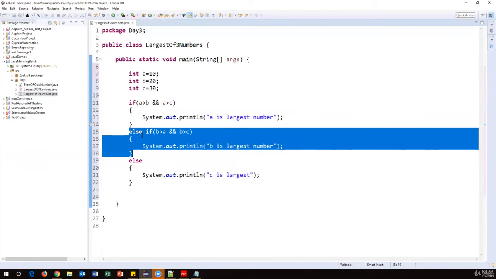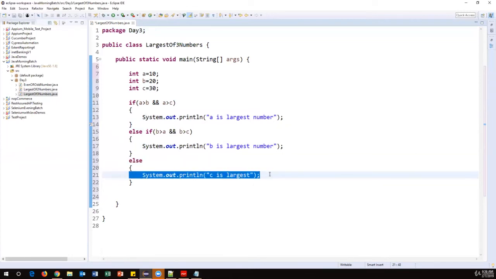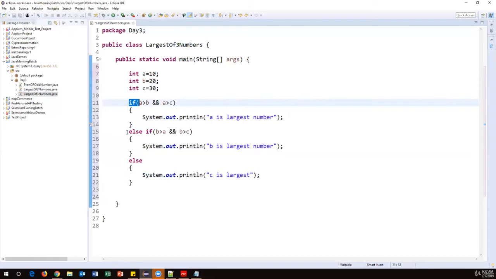So because we have 3 numbers. So at the else part, here we don't need to put any other condition. So directly we can write else block, and here you can say C is largest number. So this is how we need to write the logic. So first we need to frame the logic, and then we need to think about how we can put that logic into programmatic way by using conditional statements. So this is called as a nested if-else statement. So we can have multiple if conditions, else if. We can write multiple if-else conditions. Okay. So I'll show you one more example.